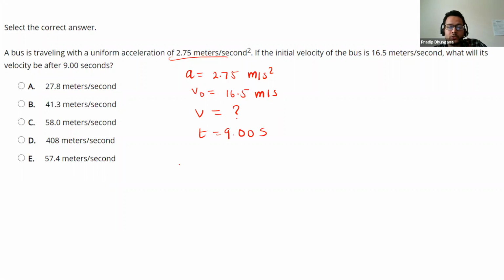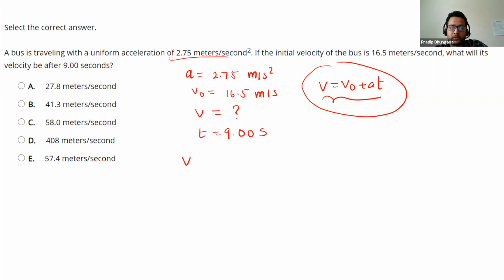So if we use the velocity equation, that is v equals v0 plus at, where a is acceleration, v0 is initial velocity, and t is time, we can solve this problem. We have to calculate velocity after 9 seconds. So v is v0 plus at, 16.5 plus acceleration 2.75, and t is 9. And I want to write my unit at the end, so velocity is meter per second.